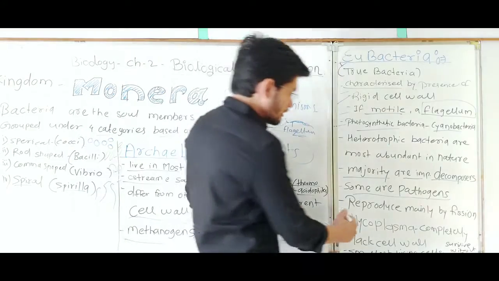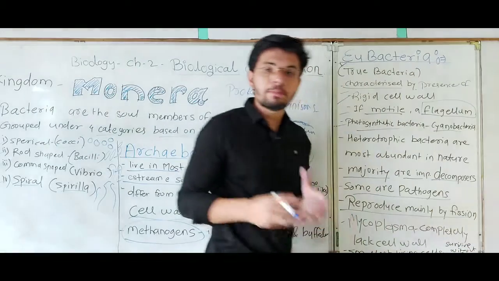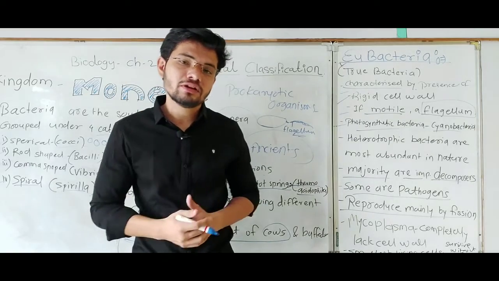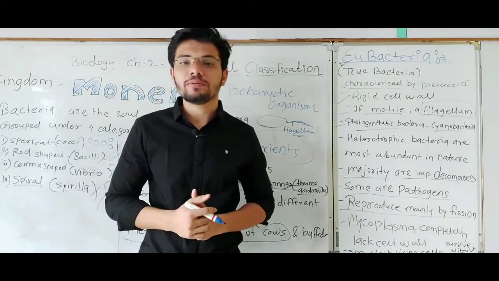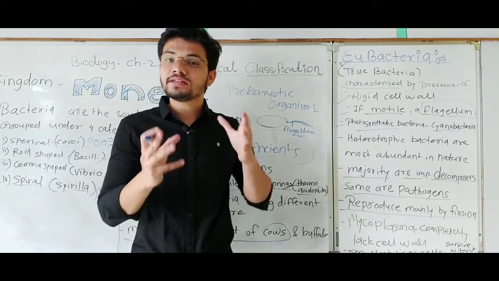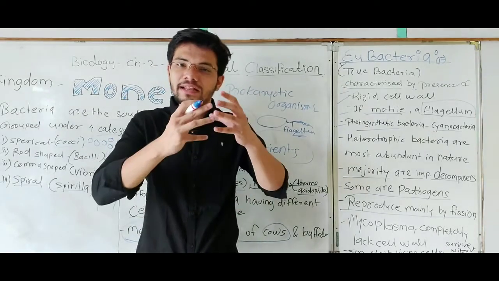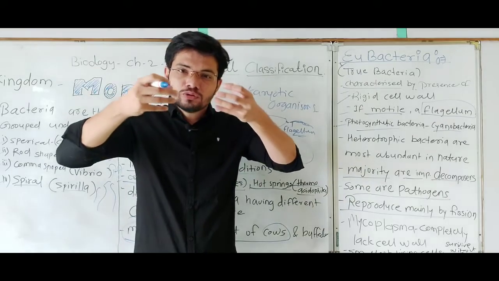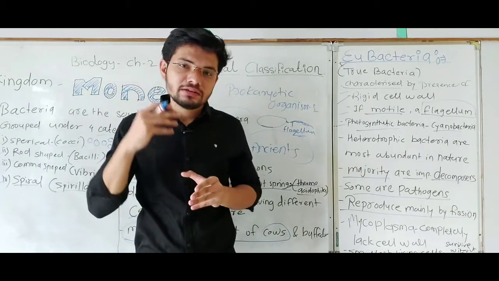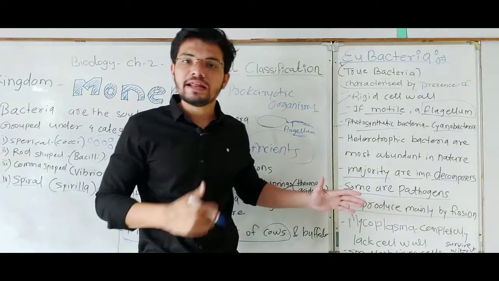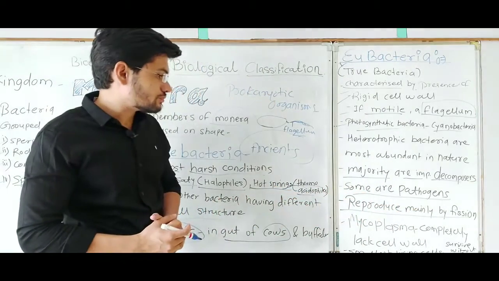They reproduce mainly by fission, meaning binary fission. We all know that bacteria reproduce by binary fission. What is binary fission? It is a type of asexual reproduction. Only one parent is involved. The bacterium will grow and divide into two daughter cells. That process of reproduction is known as fission. So bacteria reproduce by binary fission.